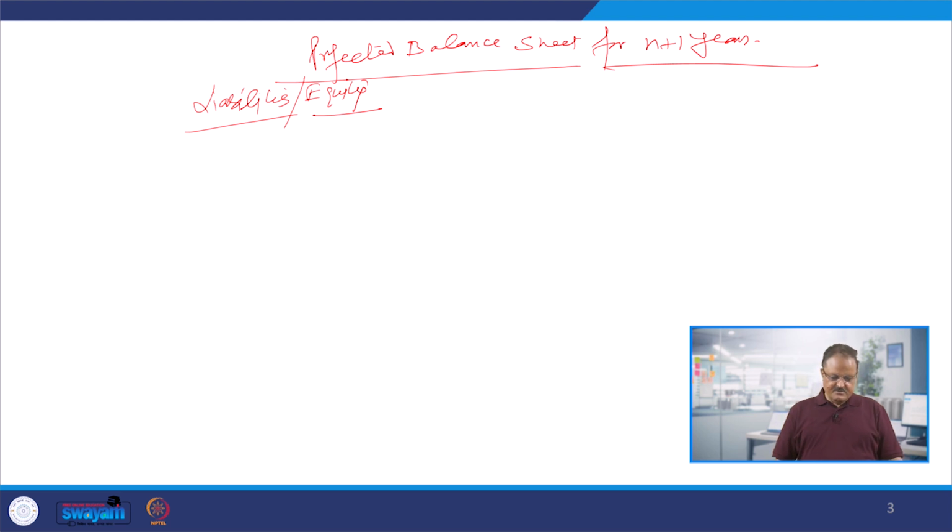So in this case we will start with the liabilities and equity, and the first thing, if you remember, that was given to us is the share capital. What was the share capital given to us? So we will prepare a statement here.